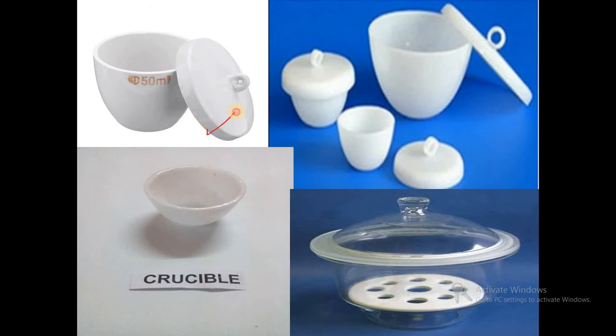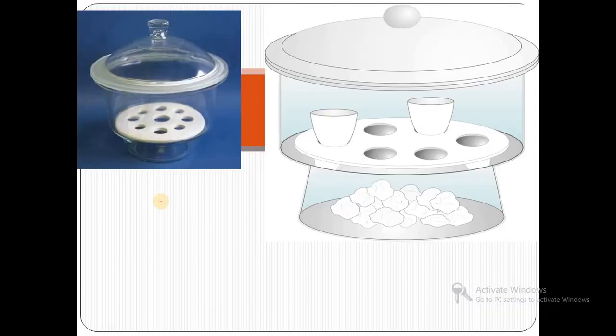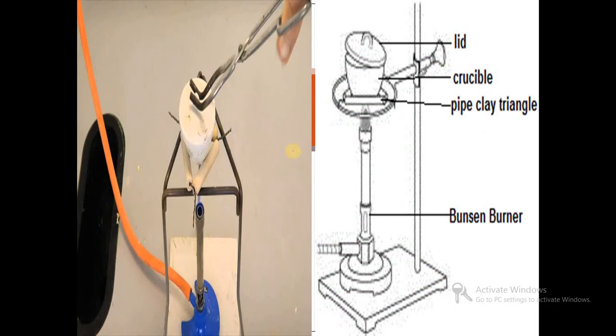These are the crucibles along with lids, and this is a desiccator. We can place the crucible in the desiccator, and there is a calcium chloride mixture which can absorb moisture, so the crucible remains dry.